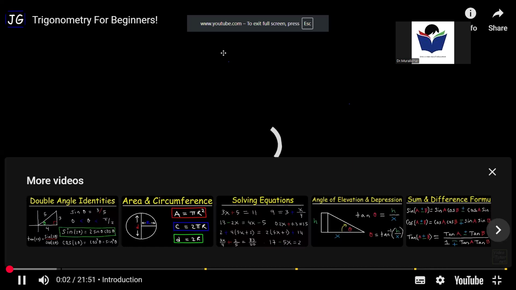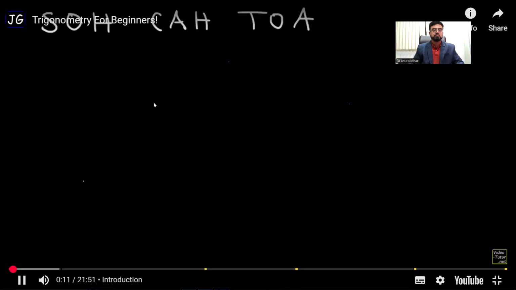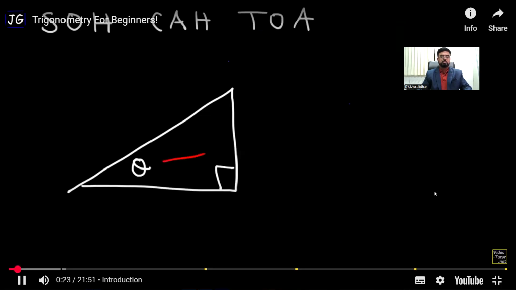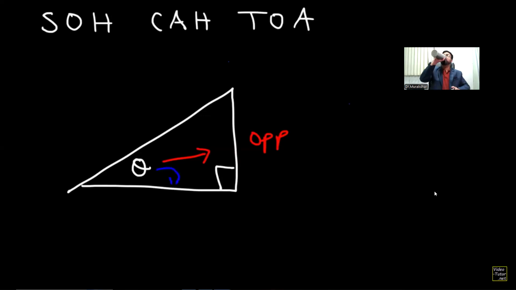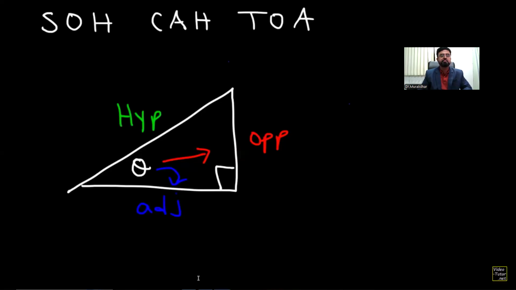Have you ever heard of the expression SOHCAHTOA? What do you think this expression means? In this lesson, we're going to focus on right triangle trigonometry. Let's say this is the angle theta. Now, there are three sides of this triangle that you need to be familiar with. Opposite to theta, this is the opposite side. Next to the angle theta is the adjacent side. And across the box, or the right angle of the triangle, is the hypotenuse. That's the longer side of the triangle.